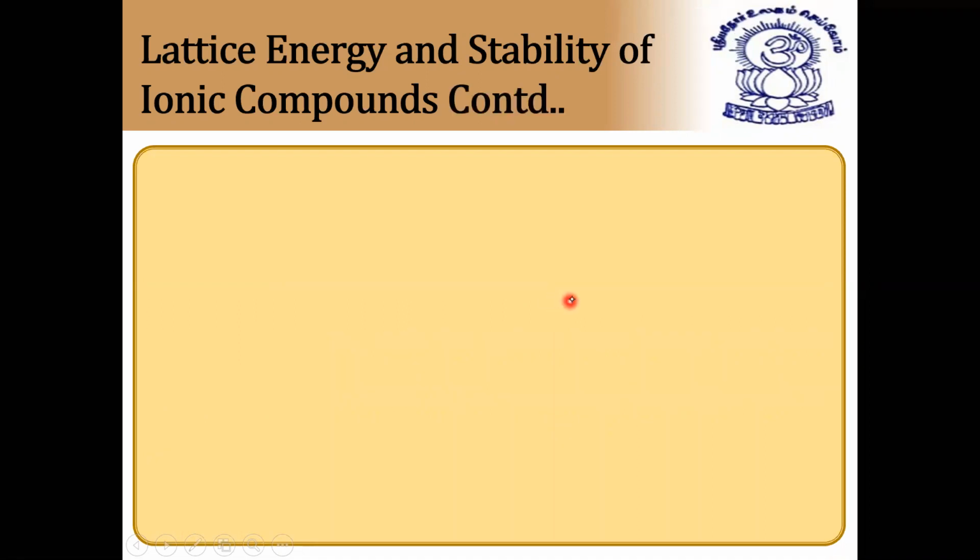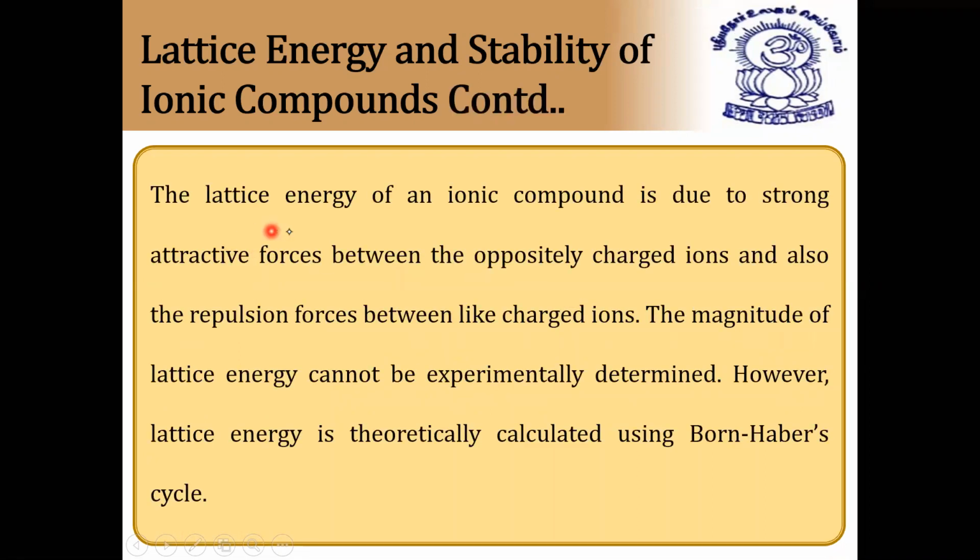Next, lattice enthalpy or lattice energy. The lattice enthalpy or lattice energy of an ionic compound is due to strong attractive forces between the oppositely charged ions and also the repulsion forces between like charged ions. Like charges means, as I told you, in a sodium chloride crystal, so many sodium ions are there, they are like charges, and so many chloride ions are there, they are also like charges. Between cation and anion, like charges repel and unlike charges attract.